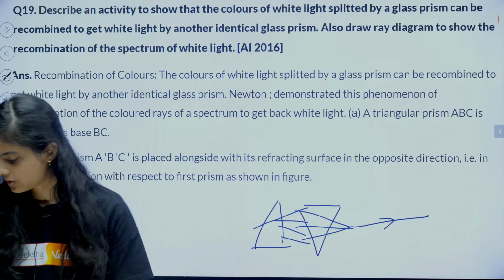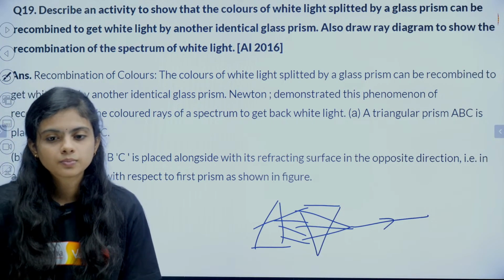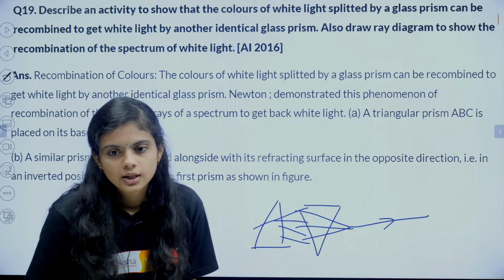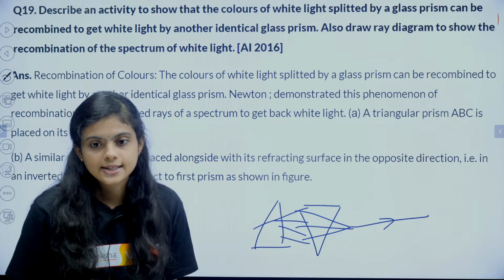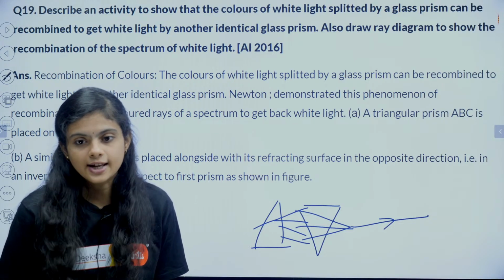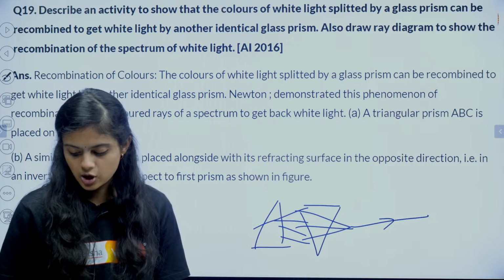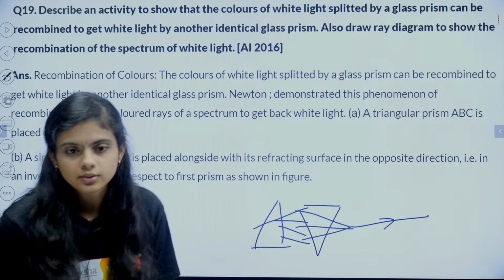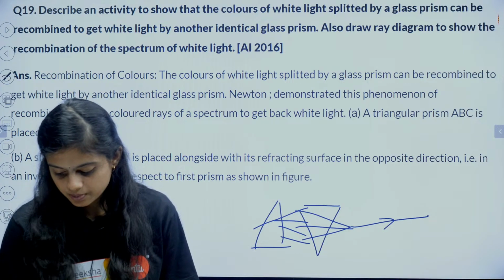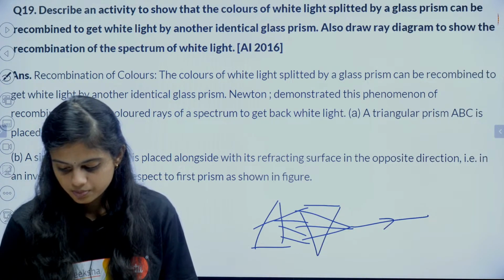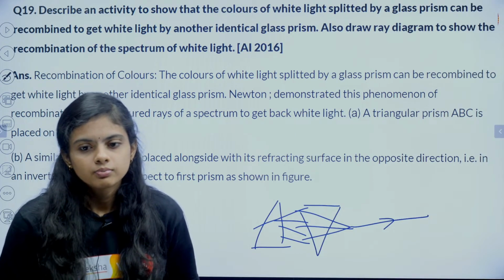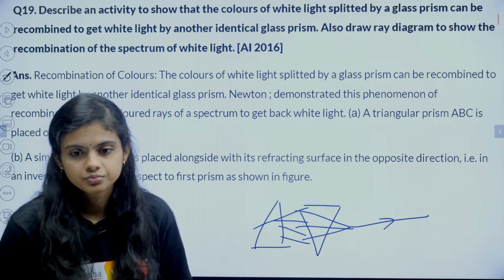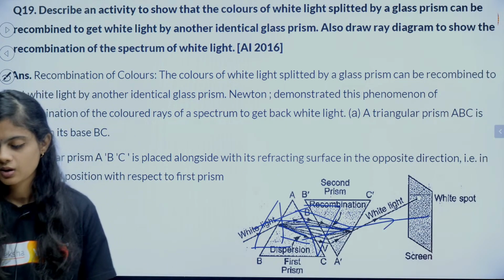Shall I move? Tell me quickly. Recombination of white light, yes, exactly. Shall I proceed? Tell me, shall we move to the next question? Is this clear? Yes, okay.